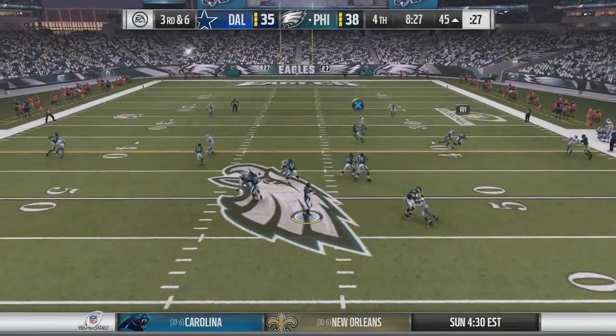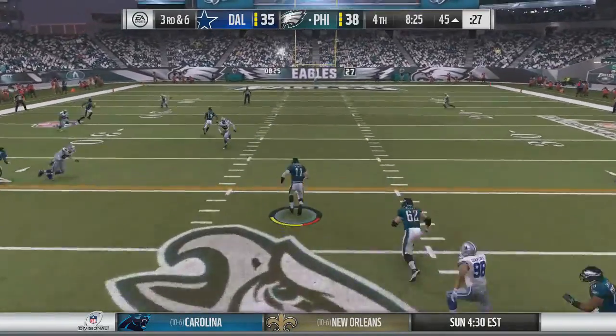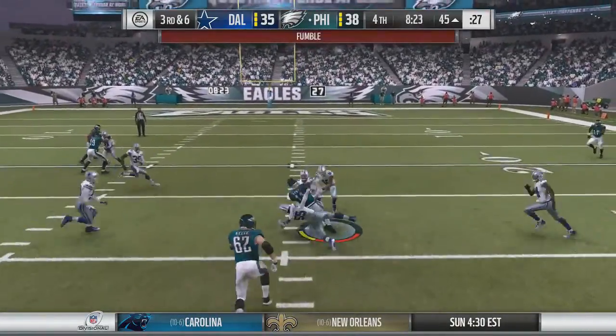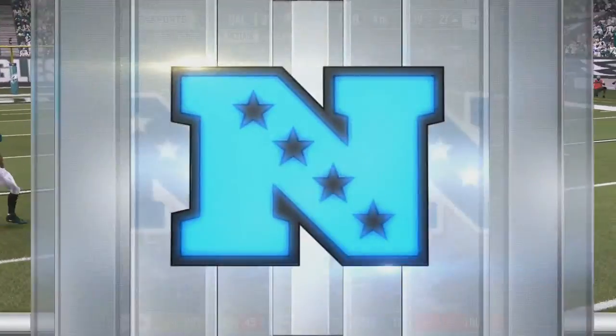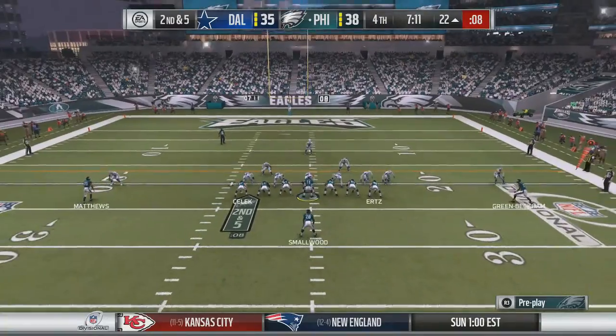Now Wentz in shotgun, takes the snap. He stands in the pocket. He's going to take off. He's got the first down. And Carson Wentz fumbles the football, but luckily it's recovered by Jason Kelce. So the Eagles are able to catch a lucky break there. That would lead to 2nd and 5.